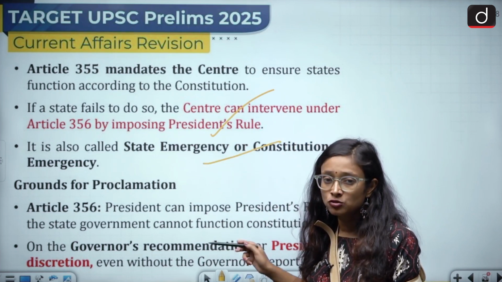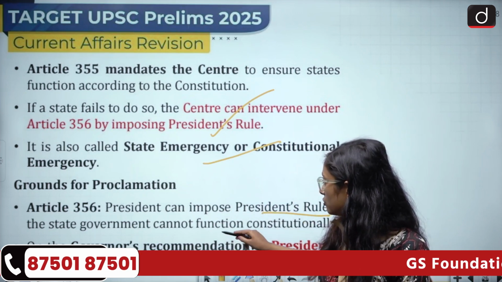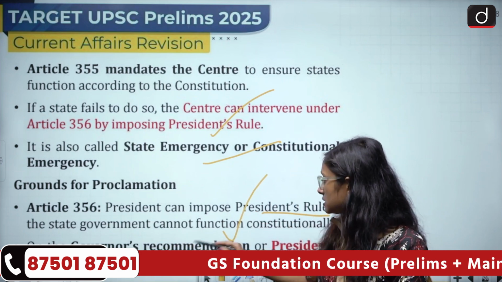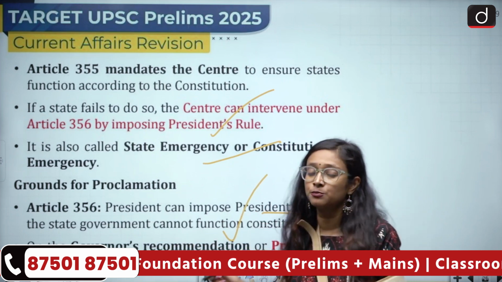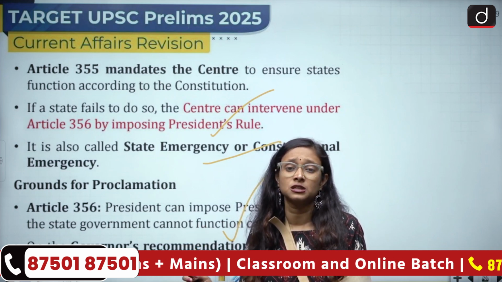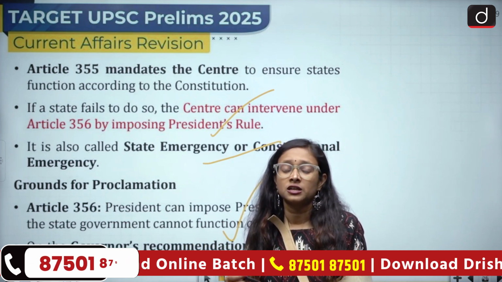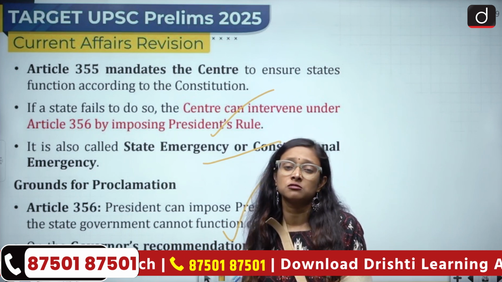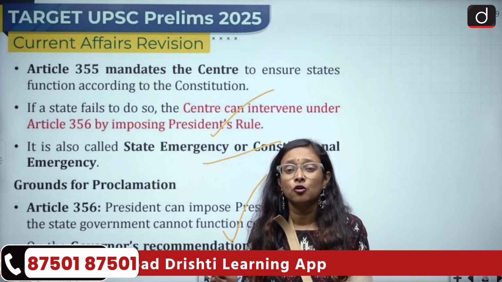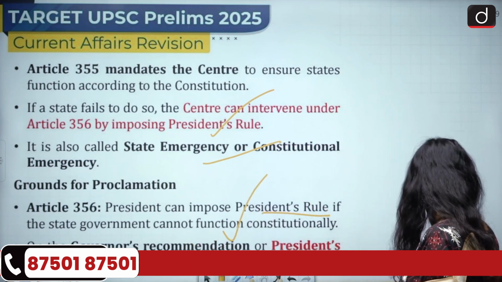Then, what are the grounds of proclamation? The President can impose President's Rule if the state government cannot function constitutionally, on the Governor's recommendation or on the President's discretion even without the Governor's report. So the Governor can also ask the President for President's Rule, and even if the Governor does not recognise this, the President can impose President's Rule in any state by reviewing the situation of that state. We'll discuss some more articles related to it.